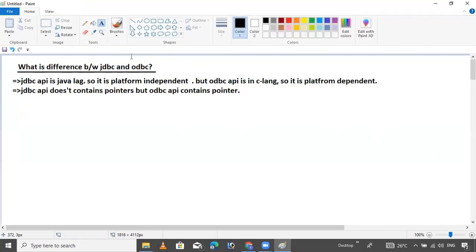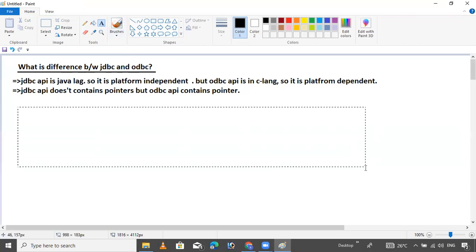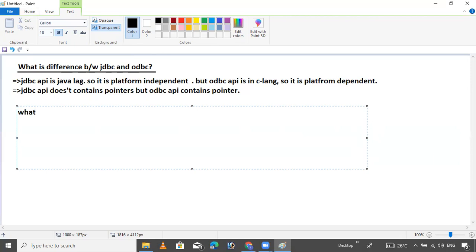Now a question may rise in your mind: what is JDBC? I will give you the answer. JDBC is an API developed by Sun Microsystems. API means application programming interface.